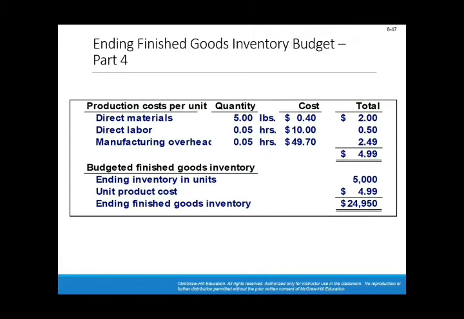Now, from the production budget, we know that at the end of the quarter, we were left with 5,000 units multiplied by the cost per unit, which is 4.99. You can tell how much the finished goods inventory value is, which is $24,950. And this will appear in the balance sheet, okay?